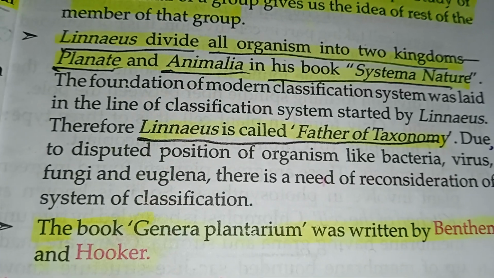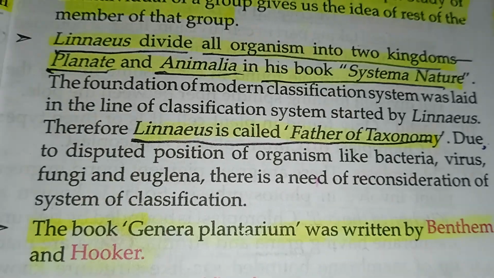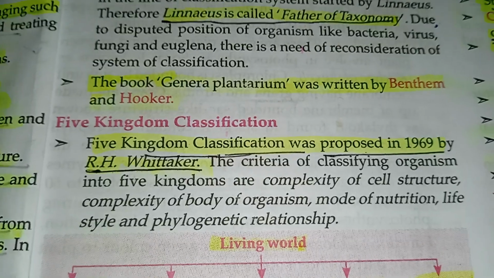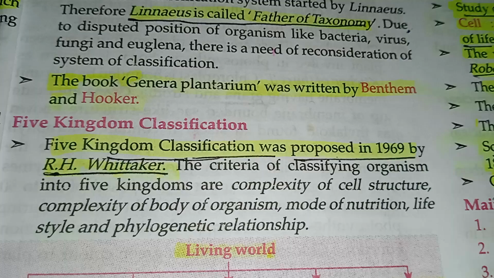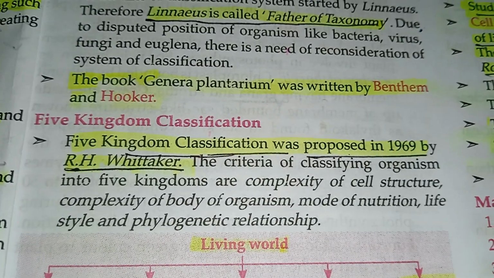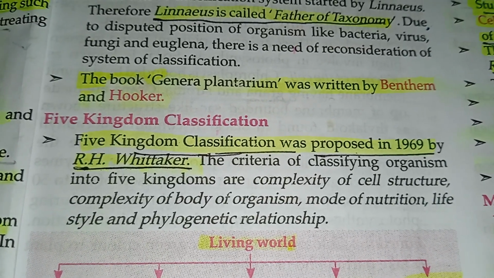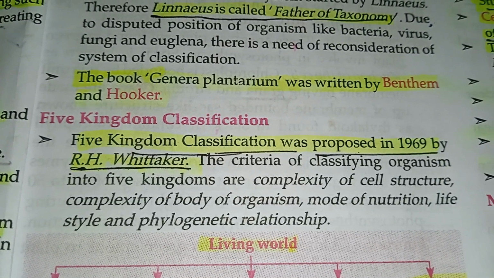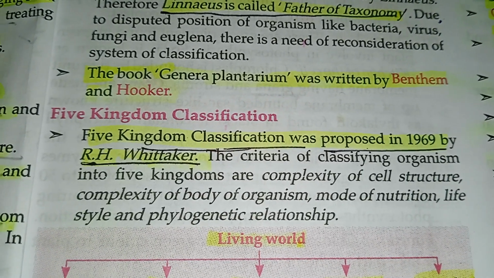The book Genera Plantarum was written by Bentham and Hooker. Now we are looking at the five kingdoms. The five kingdom classification was proposed in 1969 by R.H. Whittaker. The criteria for classifying organisms into five kingdoms are complexity of cell structure, complexity of body of organism, mode of nutrition, lifestyle, and phylogenetic relationship.